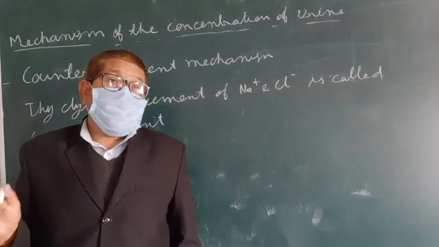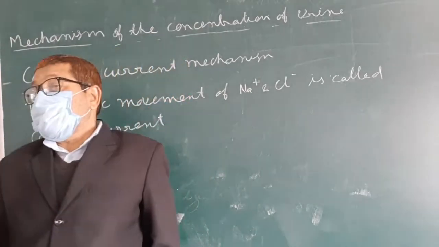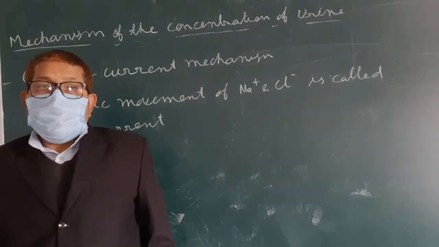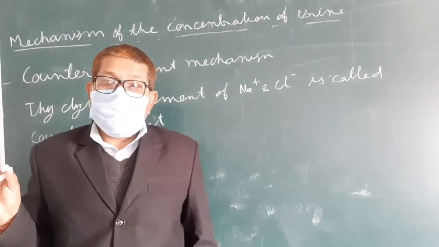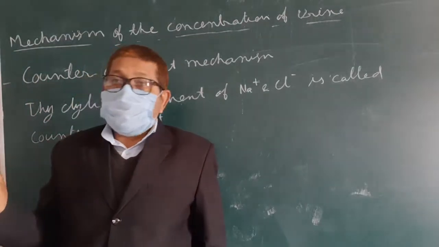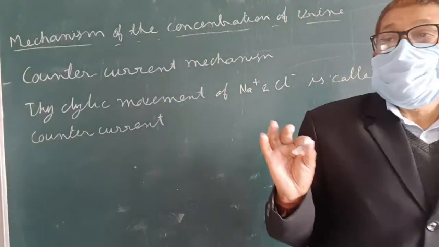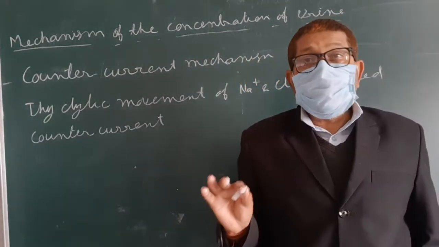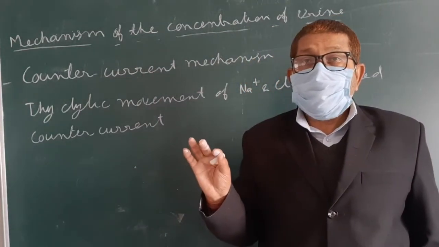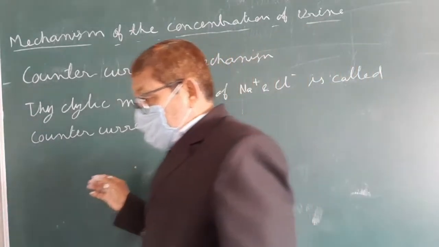And this counter current mechanism takes place in both Henle's loop and vasa recta. So, one diagram.